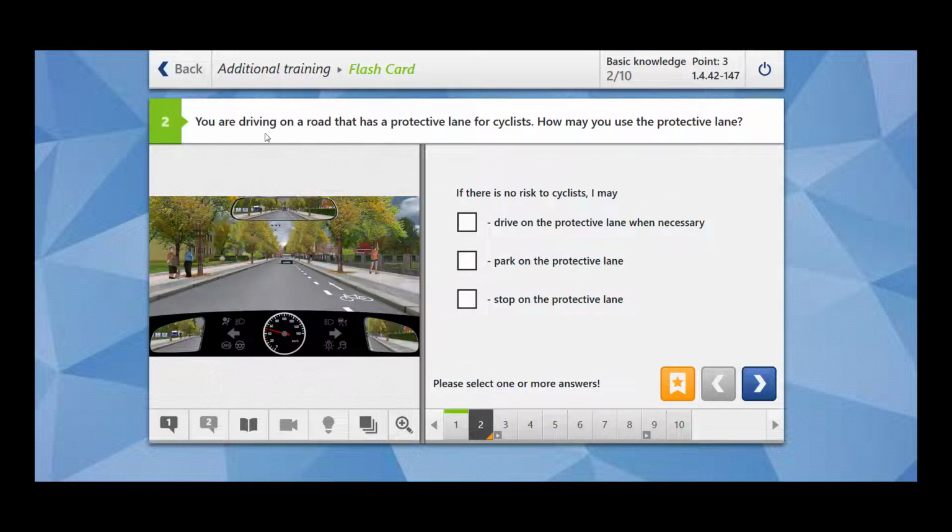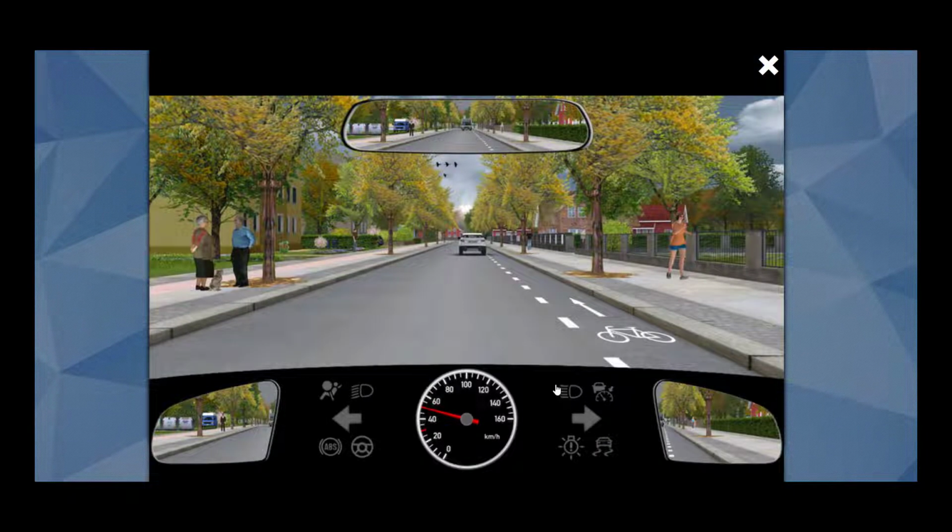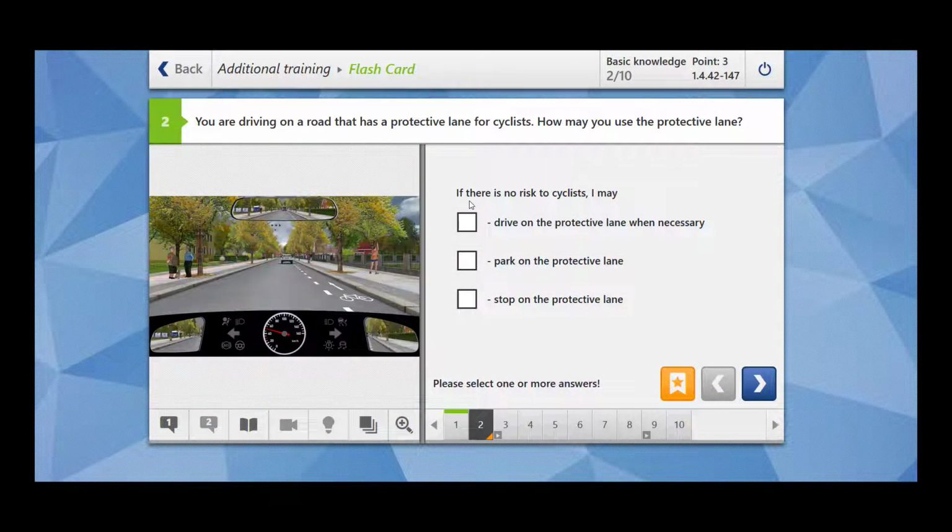Moving towards the next, you are driving on a road that has a protective lane for cyclists. How may you use the protective lane? So if you see the figure, this is the protective lane. How can you use it? You can drive on this protective lane whenever it is required, but it is not allowed to stop or park on this protective lane. Let's look at the options.